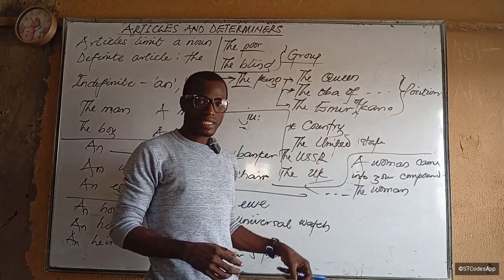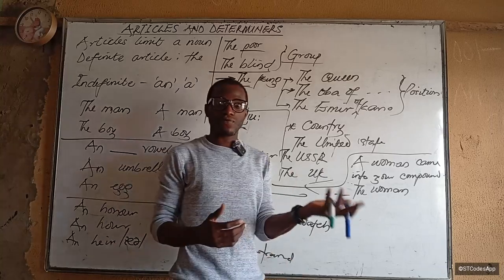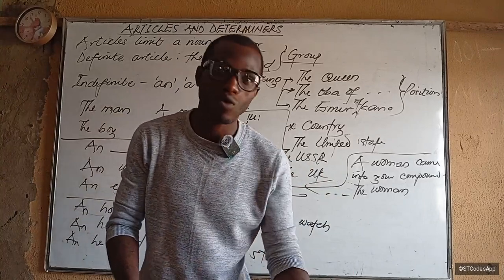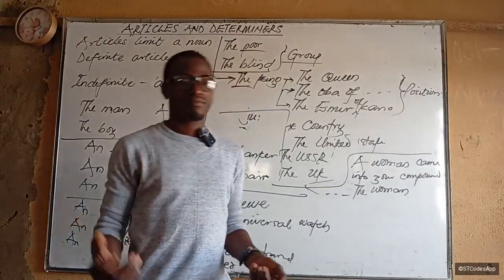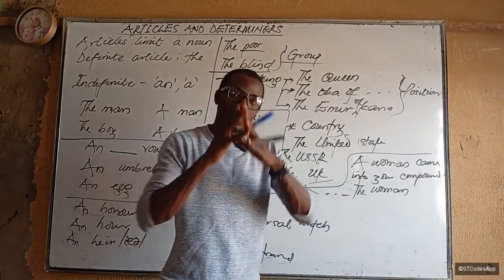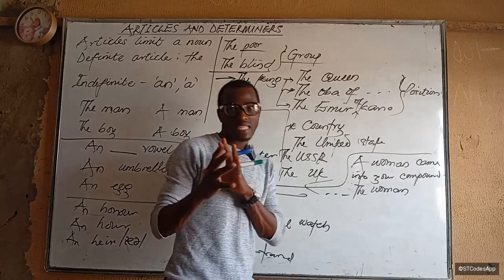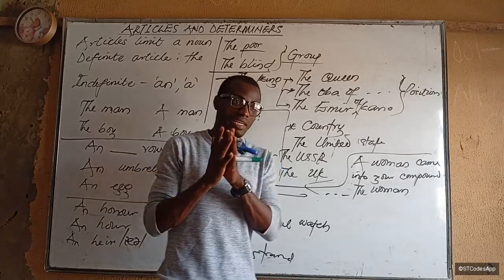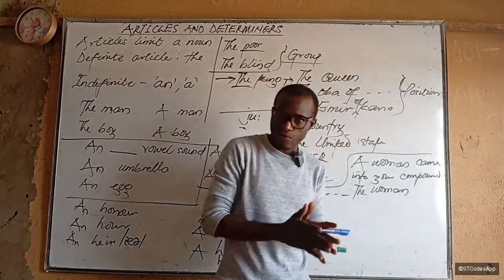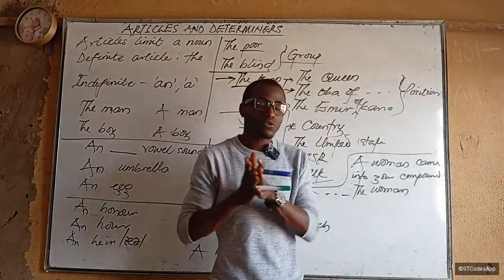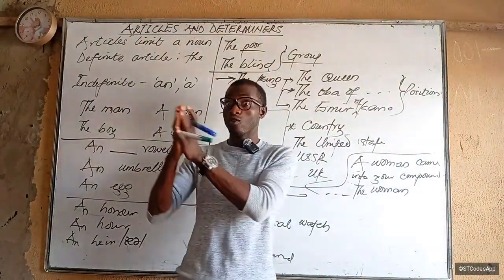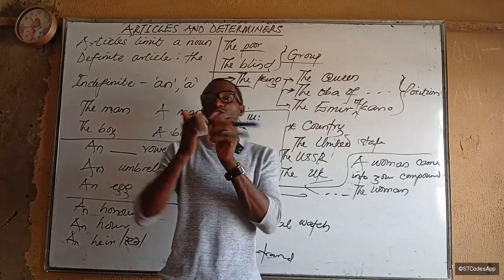An egg fell from your table. The egg first rolled for a while, then broke. Do you understand? I mean, that's just for lack of better example. I hope you understand what I'm trying to do. I'm using article a and the together. So that's how to use them. When you use an indefinite article first, if you use it again for the same thing, it is wrong. You have to use article the now because that particular thing has been specified in the beginning as unknown, but that same unknown thing is what you are referring to.